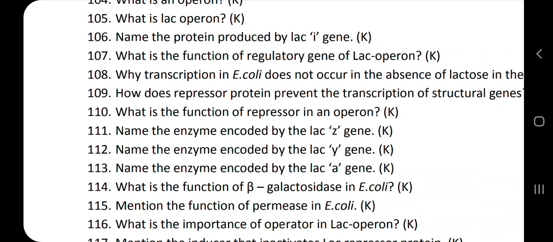Next question 111. Name the enzyme encoded by the LAC-Z gene. The LAC-Z gene is going to code the enzyme beta galactosidase. The remaining questions I am going to continue in the next class. Thank you, students.